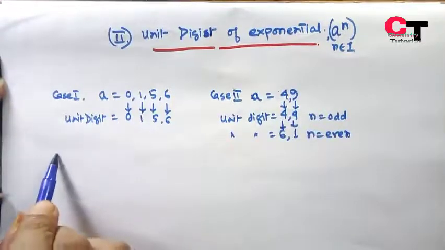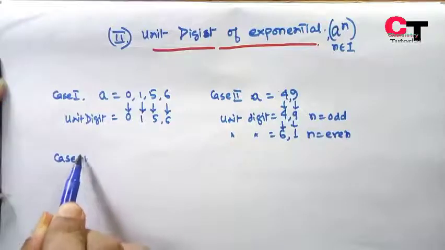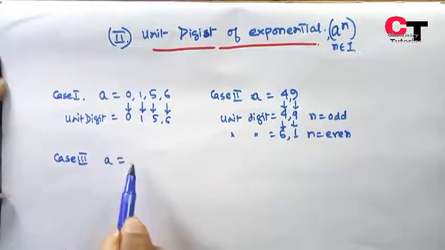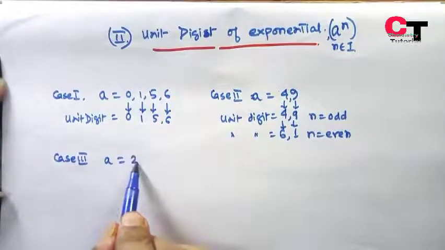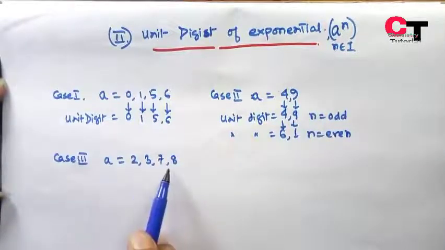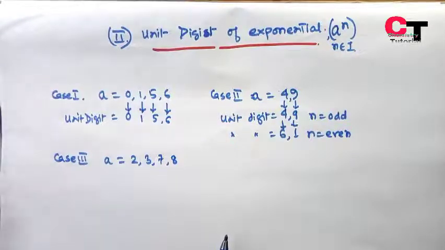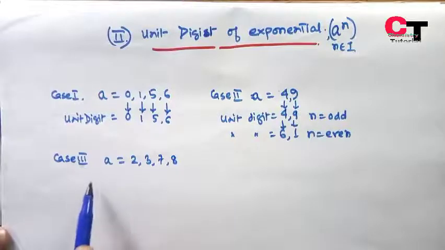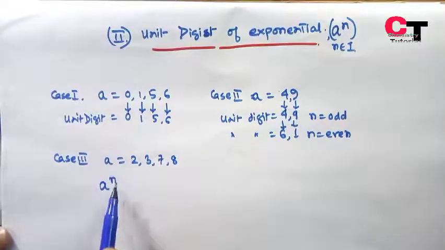Now we'll consider the third case where a could be 2, 3, 7 or 8. In this case, what will be the unit digit of the exponential a to the power n?